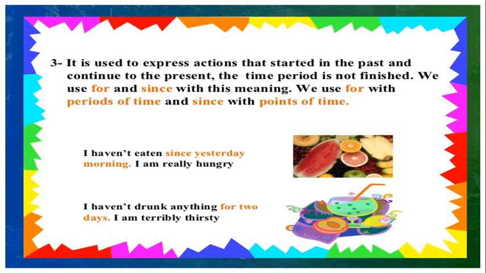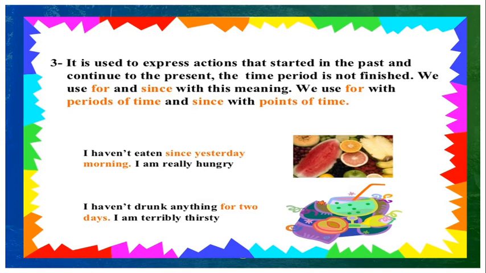Next, the present perfect tense is used to express an action that started in the past and continued to the present. The time period is not finished. We use the words for and since with this meaning. We use for with periods of time and since with points of time.